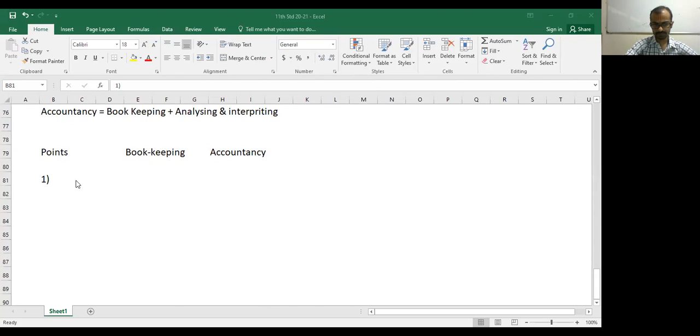Yes, sir. Bookkeeping basically results in journal and ledger. Accountancy results in profit and loss accounts and balance sheet. Perfectly said. Anything else you remember? Yes, sir. In bookkeeping, management cannot take any decision because there is no analysis and interpretation. In accountancy, management can take decision because there is analysis and interpretation. Very perfectly said. Very good. Anyone else want to answer?